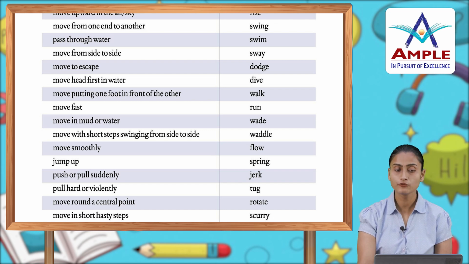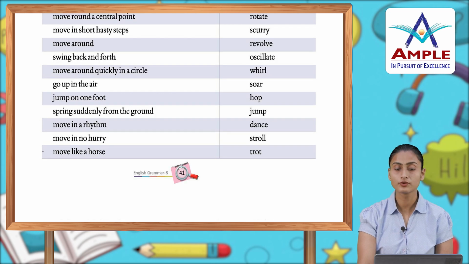move smoothly, flow, jump up, spring, push or pull suddenly, jerk, pull hard or violently, tug, move round a central point, rotate, move in short hasty steps, scurry, move round, revolve, swing back and forth, oscillate, move around quickly in a circle, whirl, go up in the air, soar, jump on one foot, hop, spring suddenly from the ground, jump, move in a rhythm, dance, move in no hurry, stroll, move like a horse, trot.